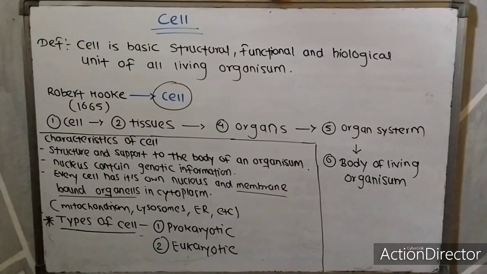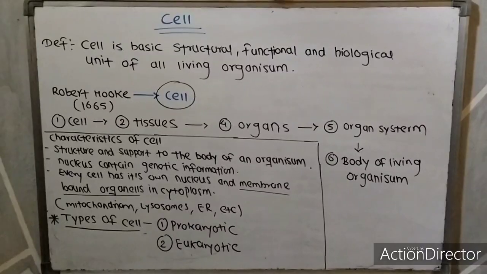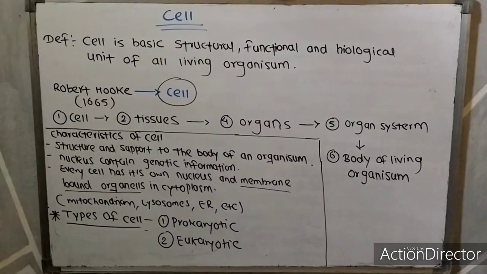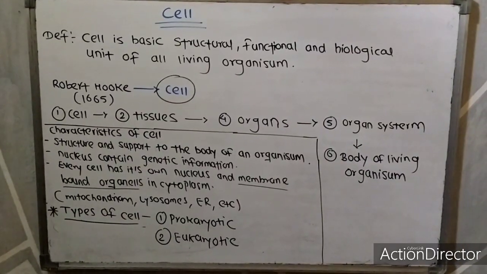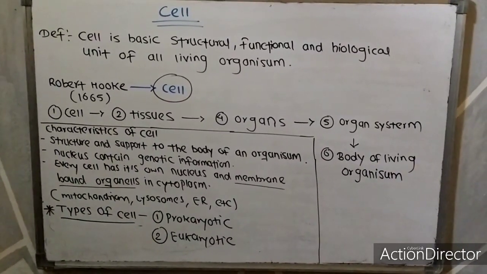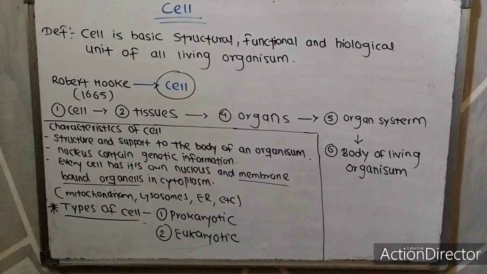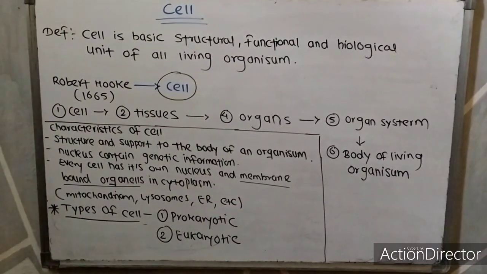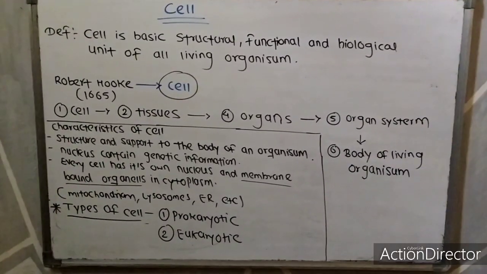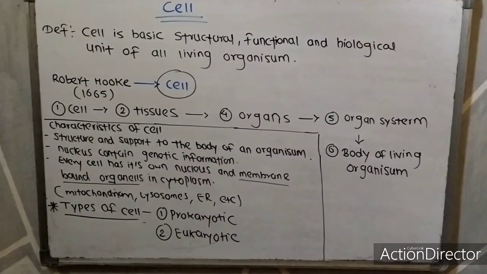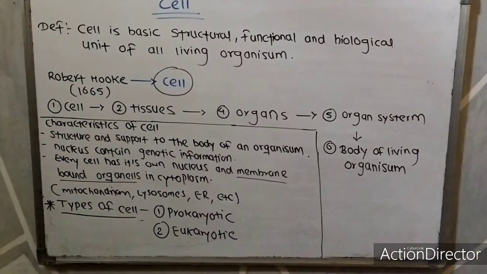How is the cell called the basic structural unit of living organisms? Cells fuse to form tissue, tissues fuse to form organs, and the various organs form organ systems, and organ systems form the body of a living organism. Hence the cell is called the basic structural unit of living organisms.